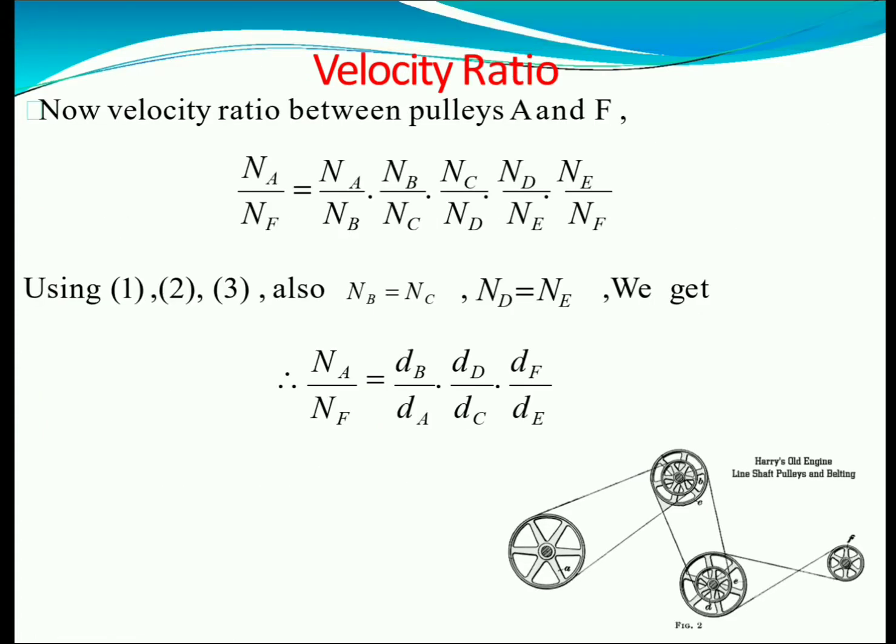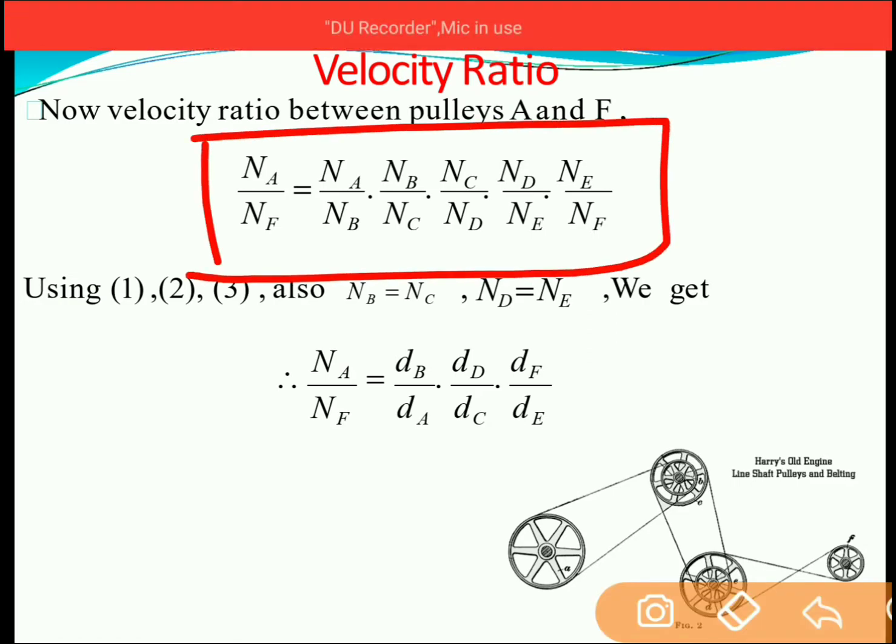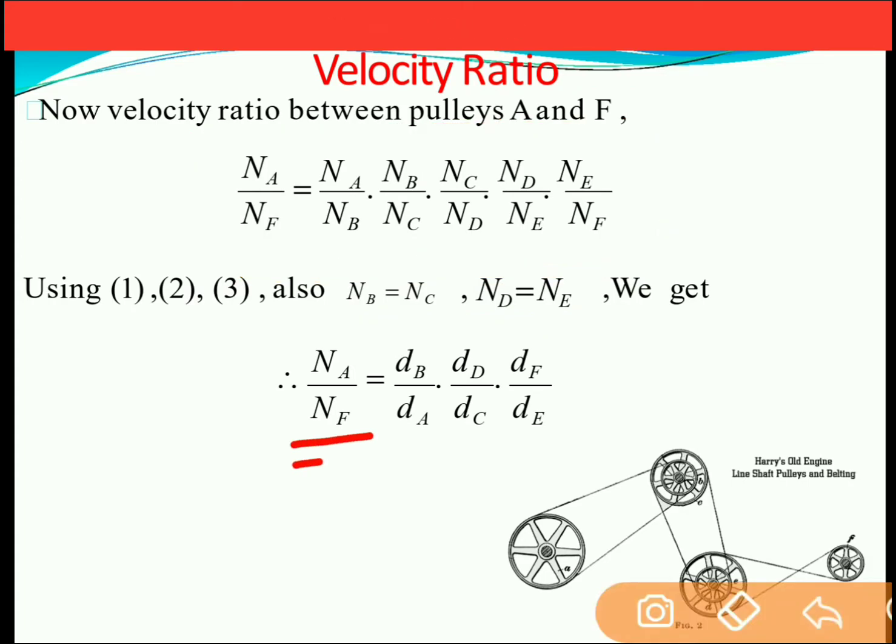Now using equations 1, 2 and 3, we can say that NA by NF will be equal to what? NA by NB into NB by NC into NC by ND into ND by NE into NE by NF. So BB will get cancelled, CC, and so on. So effectively we have written NA by NF in terms of 5 velocity ratios. Now in this equation we have NB equal to NC and ND equal to NE. So finally, we will get NA by NF equal to DB by DA into DD by DC into DF by DE.